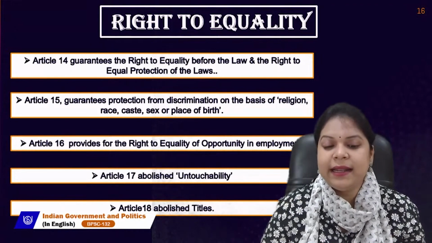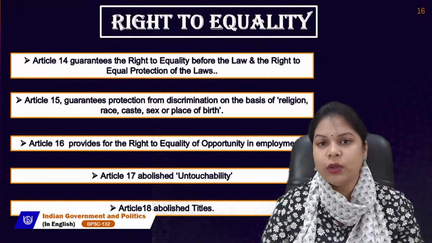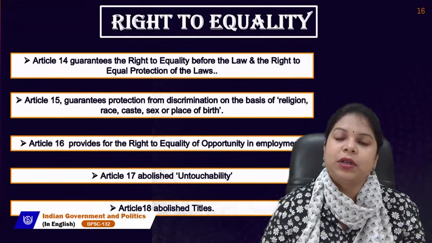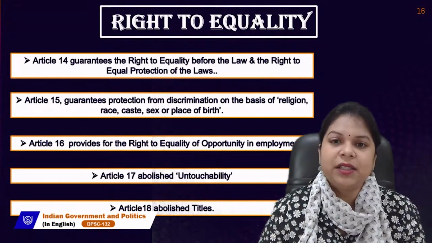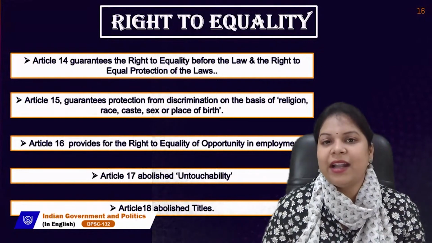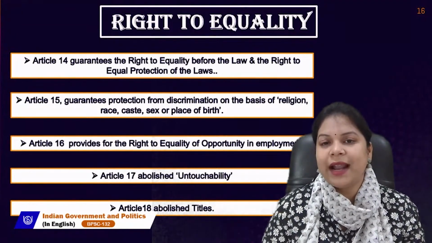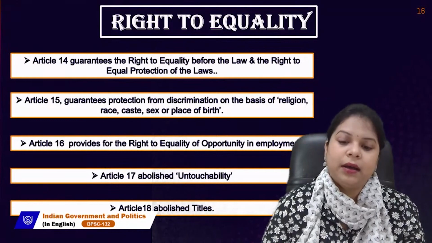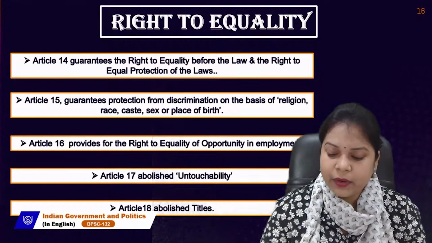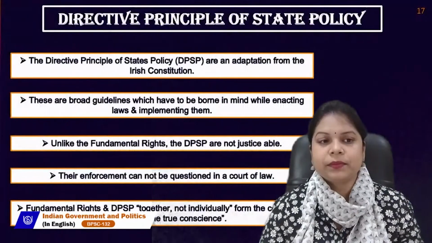Whereas Article 18 abolished titles. There were princely states at that point of time where they used titles like Maharaja and all. So all these titles were abolished. But academic titles like doctorate, and army titles, were allowed.